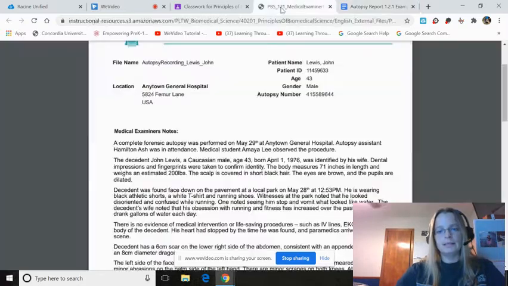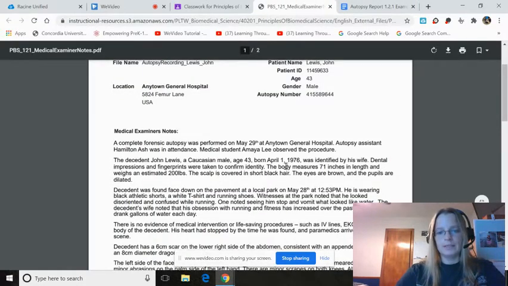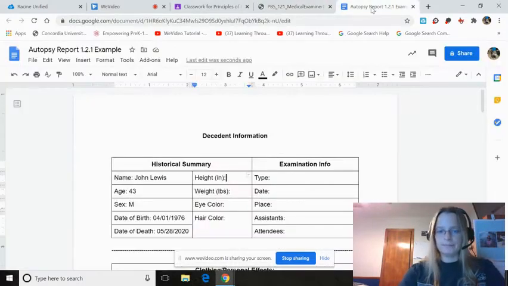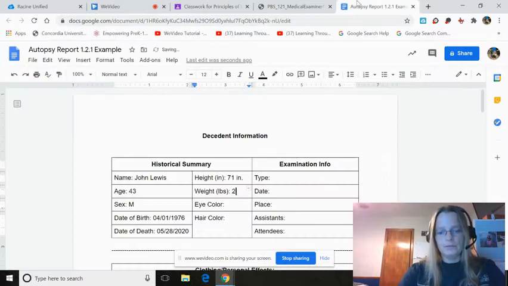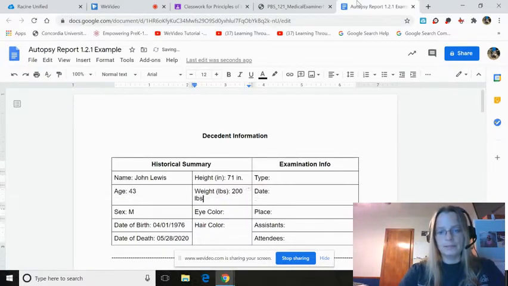Let's see, height. So you can see a lot of this is height. Body measure 71 inches. So there we go. The weight. Here we go. An estimated 200 pounds. So we'll put 200 pounds.